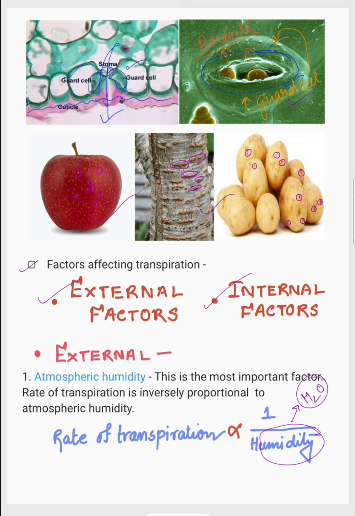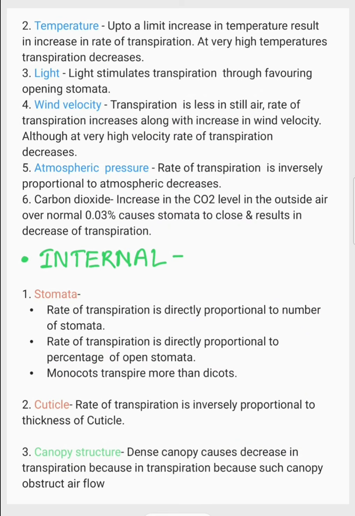So you can see, this is the most important factor: the rate of transpiration is inversely proportional to atmospheric humidity. Very important external factor. Then comes temperature. Up to a certain limit, an increase in temperature results in an increase in the rate of transpiration. At very high temperature, transpiration decreases. Just like us, we cannot suffer more and more amount of heat. So there is a particular temperature which defines a good rate of transpiration.